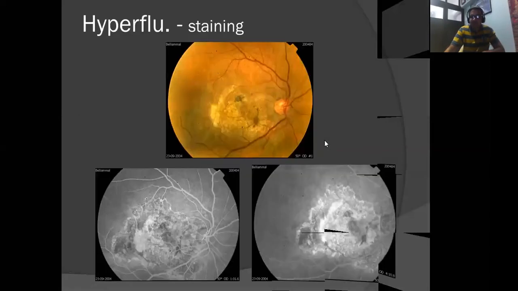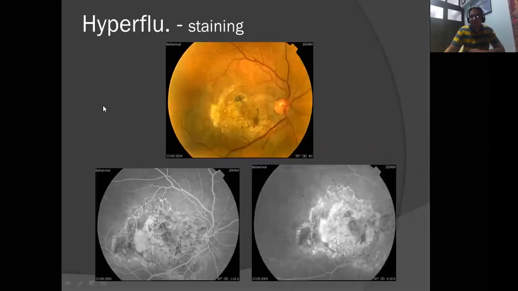Now staining. Staining, as I said, is a retention of the dye, which is seen in the late stages of the angiogram. It is most obvious in the late stages, as you can see here. This is basically a macular scar, which is staining.